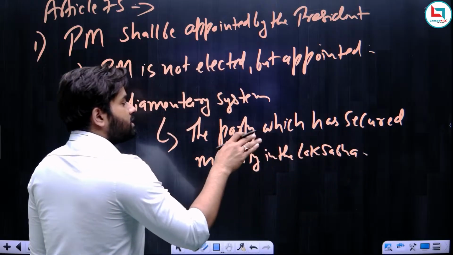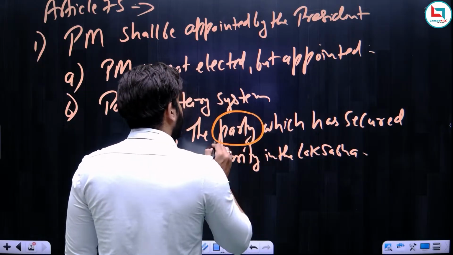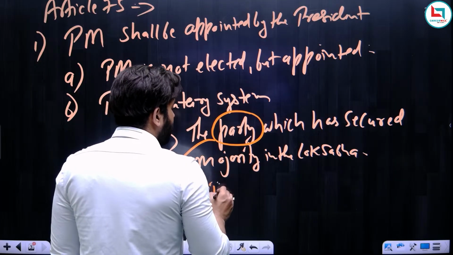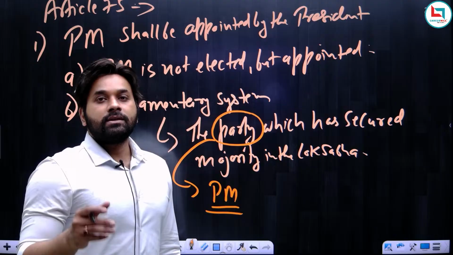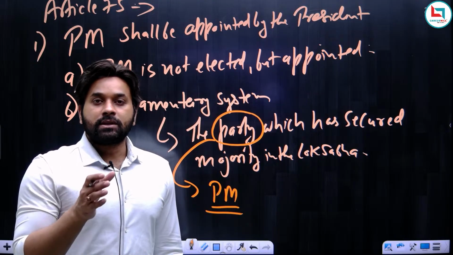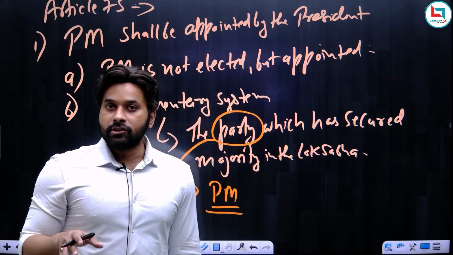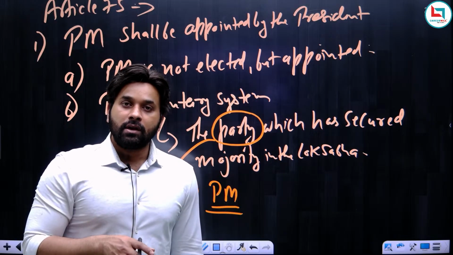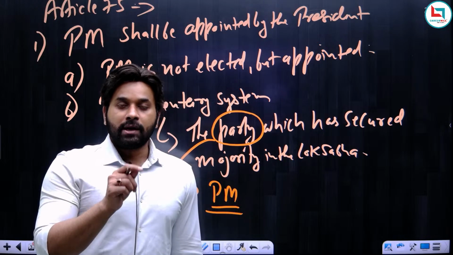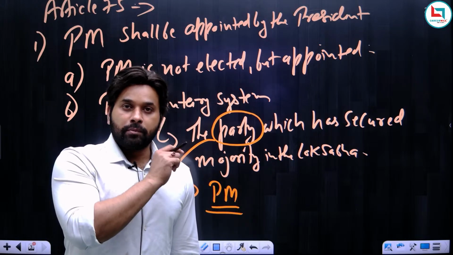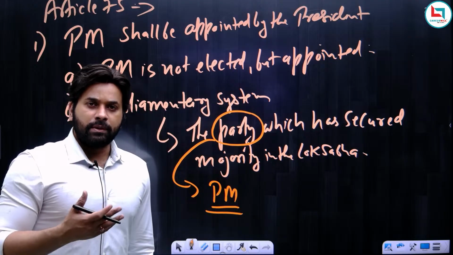So the party which has secured the majority in the Lok Sabha, the nominee of such party is appointed as the prime minister. So is this clear that the prime minister is appointed by the president, but the president has to follow the parliamentary convention, and as per the parliamentary convention, the president can appoint only that person as the prime minister who is nominated by the party which has secured majority in the Lok Sabha.